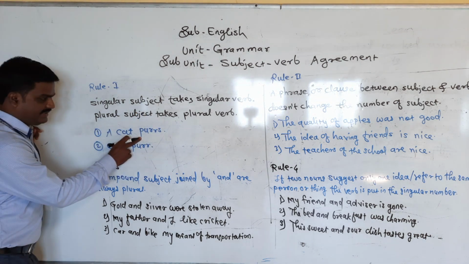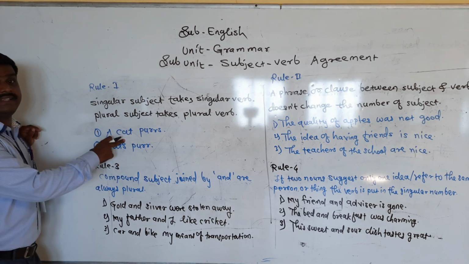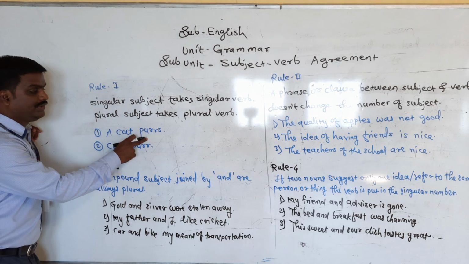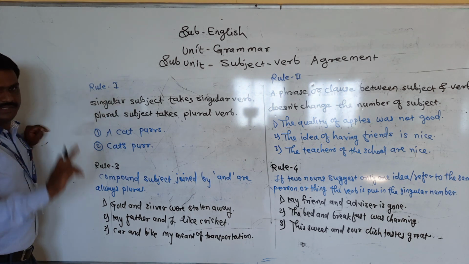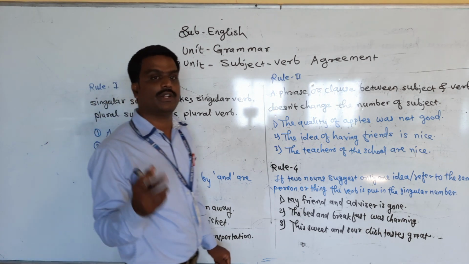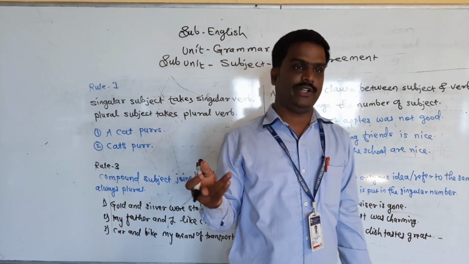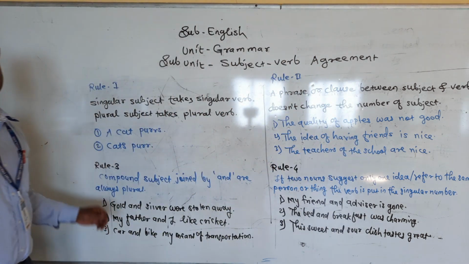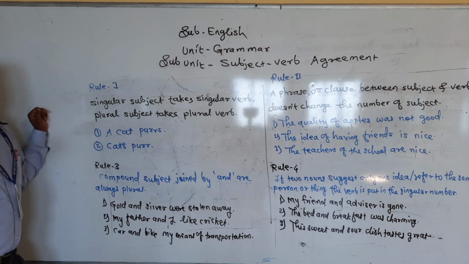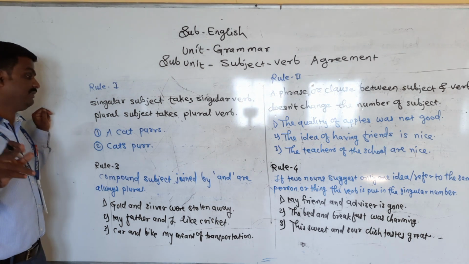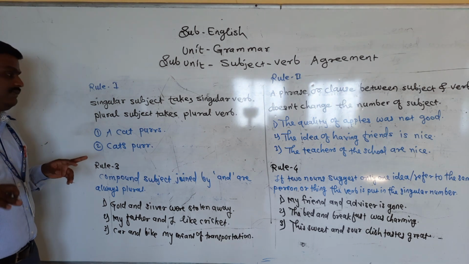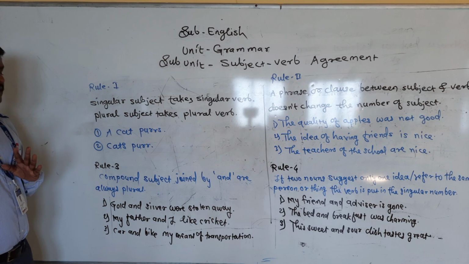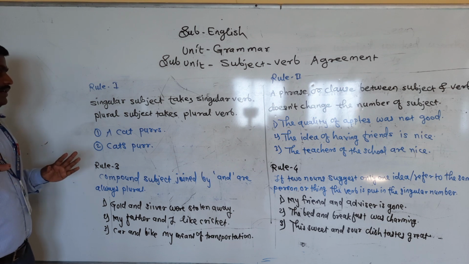A cat purrs. Here a cat indicates the singular form, and so a singular verb has been taken. Sam eats a chocolate. They eat a chocolate. We say this because in the simple present tense, with a third person singular subject, we add s or es to the verb. It means when the subject is singular, we take a singular verb. When the subject is plural, we take a plural verb.